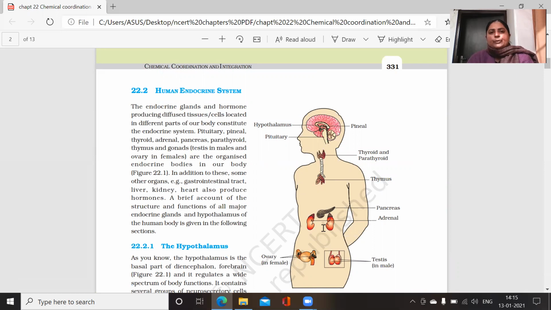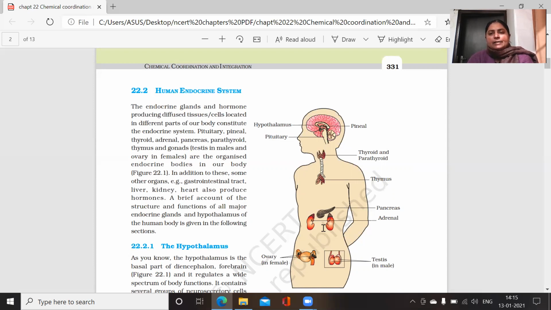So these hormones are actually produced in the endocrine glands, and then they are transported with the help of blood to distantly located tissues and cells, which are the target organs. There are various types of endocrine glands located in your body. See the diagram. The hypothalamus is shown in the diagram.